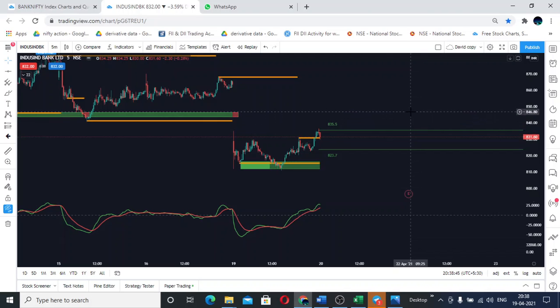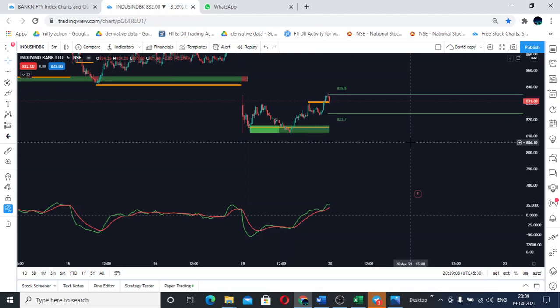So if it is able to close above this zone only, go for a buy side. That is my recommendation. The zone above is that it should be closing above 846.45 paisa, and if it is closing above that, then the target would be 868.20 paisa.